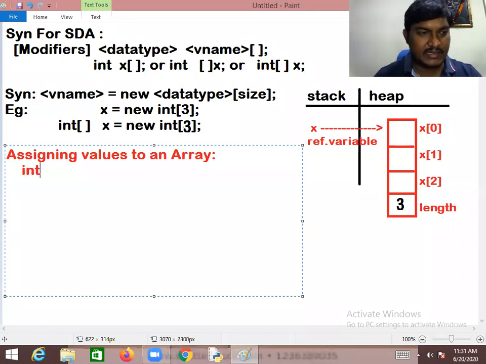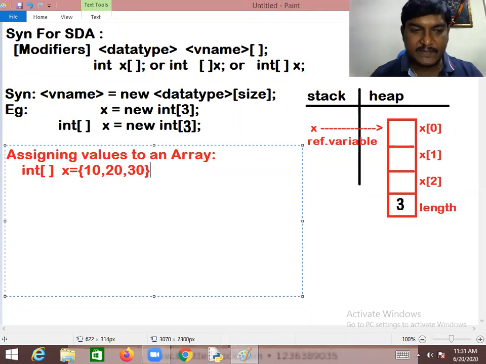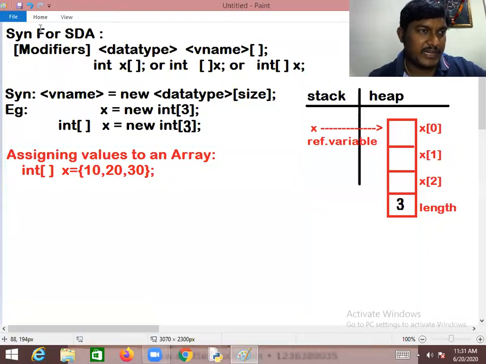Sir, integer array x equal to, you can push the values like this. Yes, we can push the values like this. The first value will be stored into x of 0. Second value will be stored into x of 1. And third value will be stored into x of 2. That is the way it will be going to be, my dear friend.